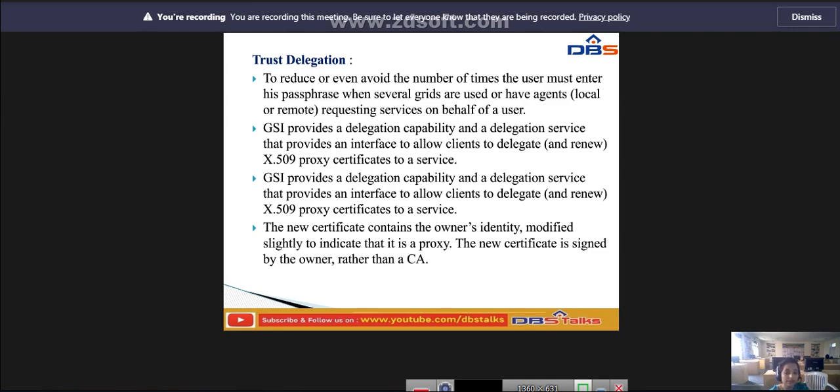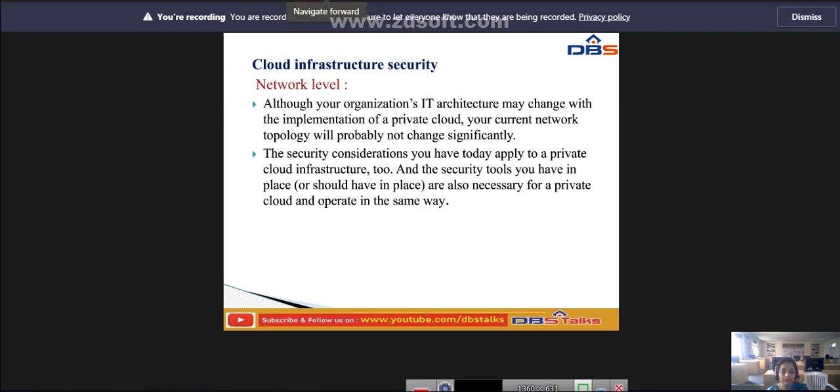GSI provides a delegation capability and a delegation service that allow clients to delegate and renew an X.509 proxy certificate to a service. The new certificate contains the owner's identity, modified slightly to indicate that it is a proxy. The new certificate is signed by the owner rather than a CA, the certificate authority.